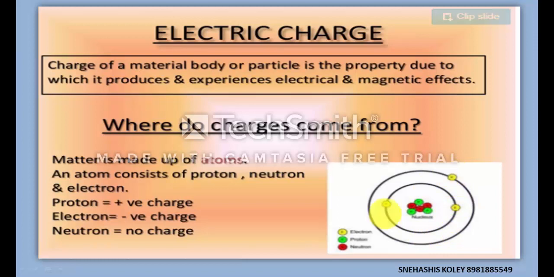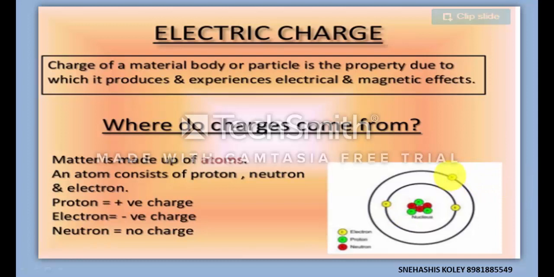As you can see in this figure, the number of protons, the green ones, is 3 and the number of electrons, the yellow ones, is 3. So the number of protons, the positive charge, and the number of electrons, the negative charge, are equal. Hence an atom remains neutral in nature.